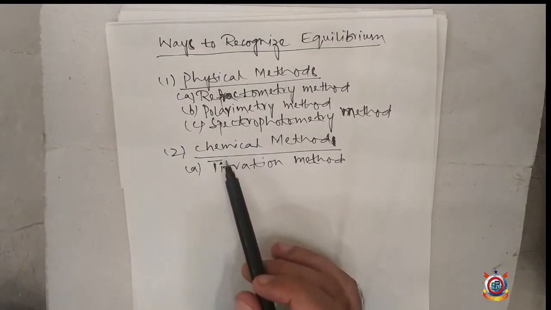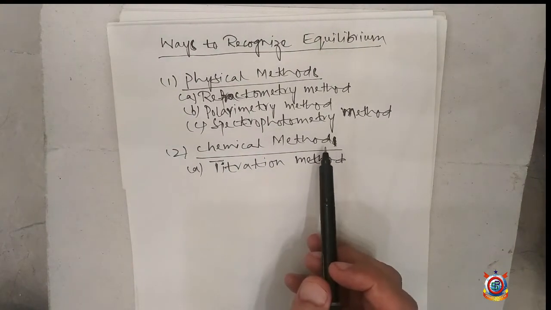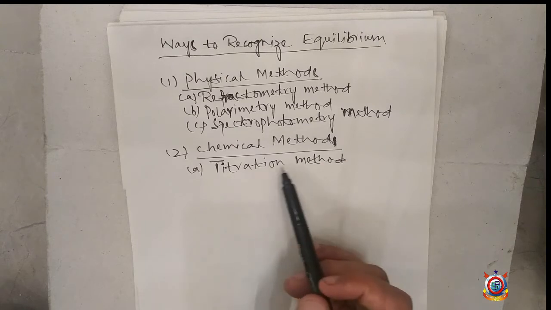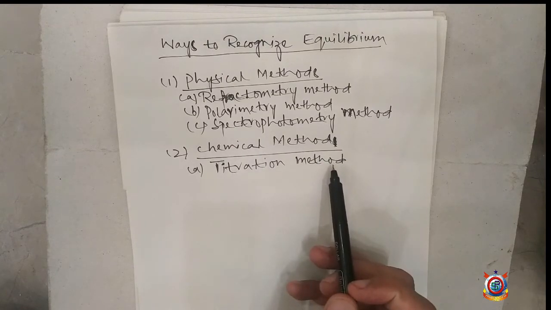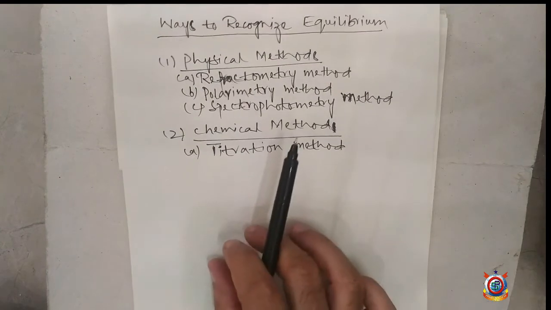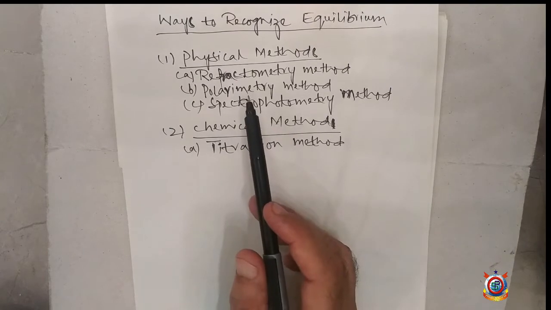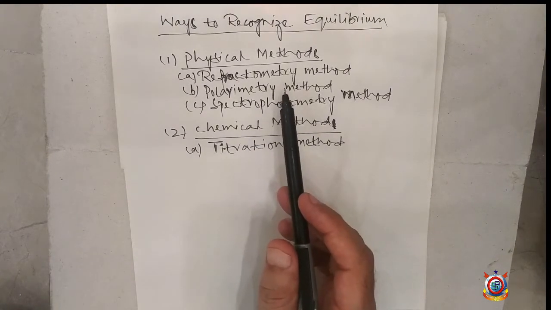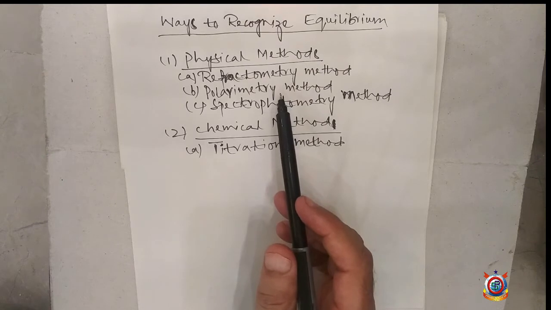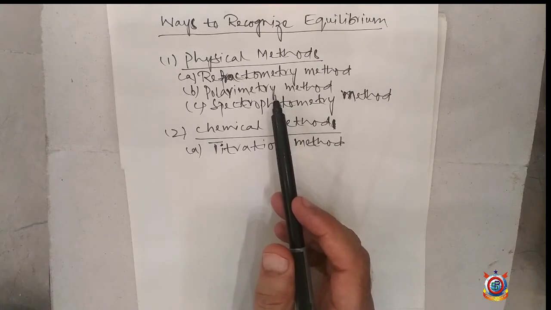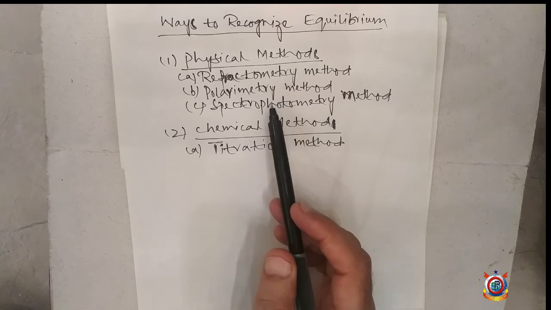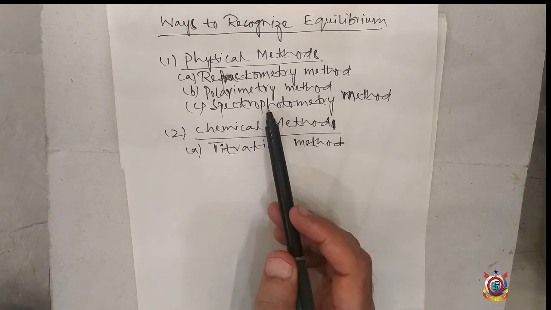Let's come to the second type, which is called chemical method. The chemical method is the titration method. In both methods, the state of equilibrium can be recognized by knowing the concentration of the reactant and product in a chemical reaction. If we know the concentration of the reactant and product, then we can find out the position of equilibrium in a chemical reaction.